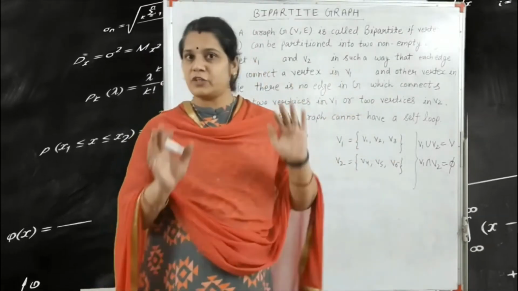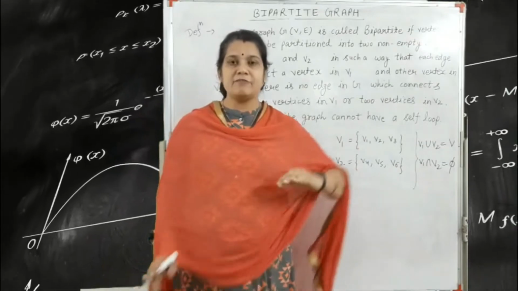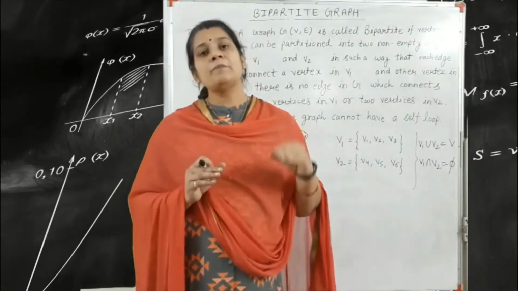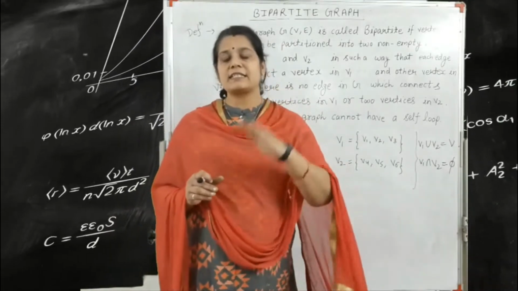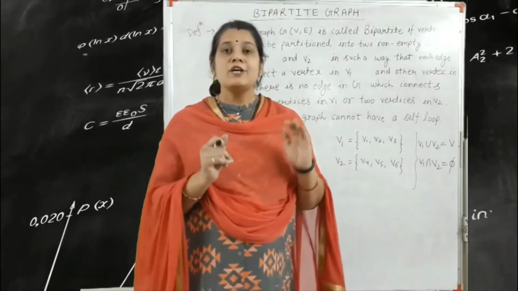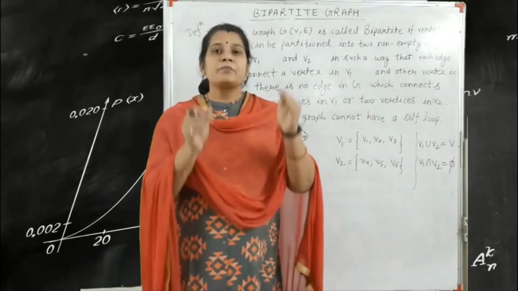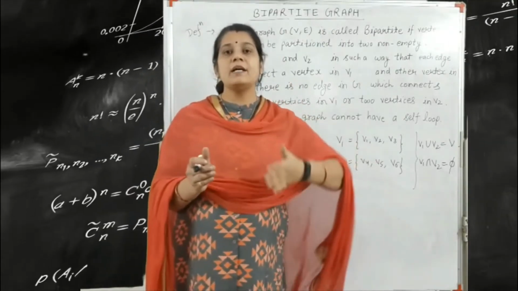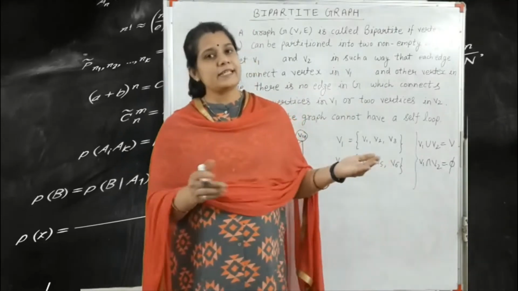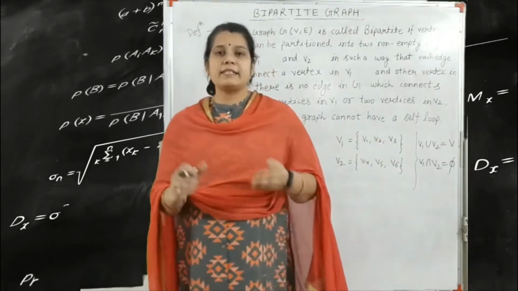What is the meaning of a bipartite graph? If we have a graph with 6 vertices, we map them into two sets V1 and V2. For example, 3 vertices in the V1 set and 3 vertices in the V2 set.